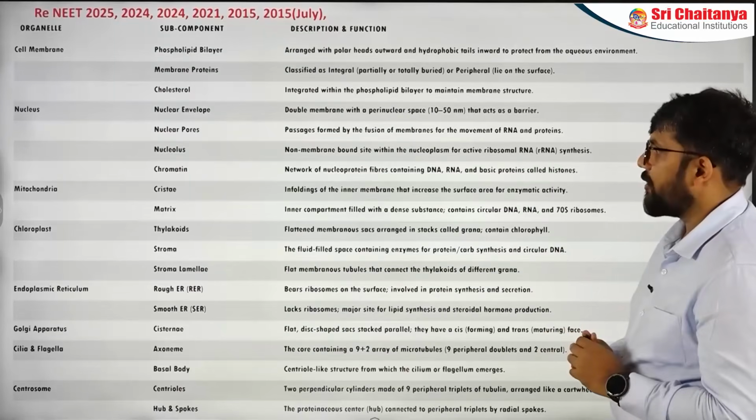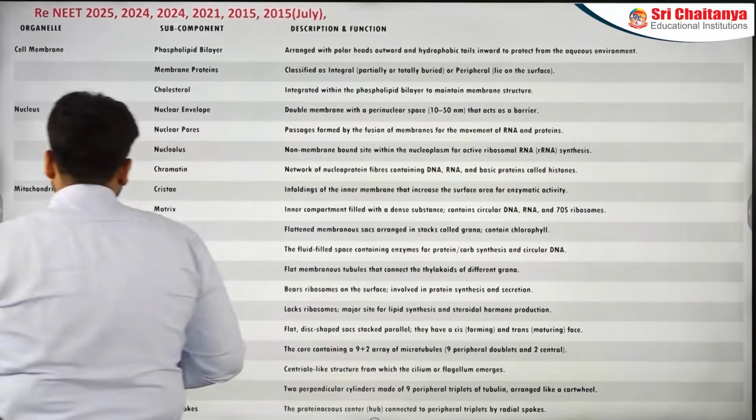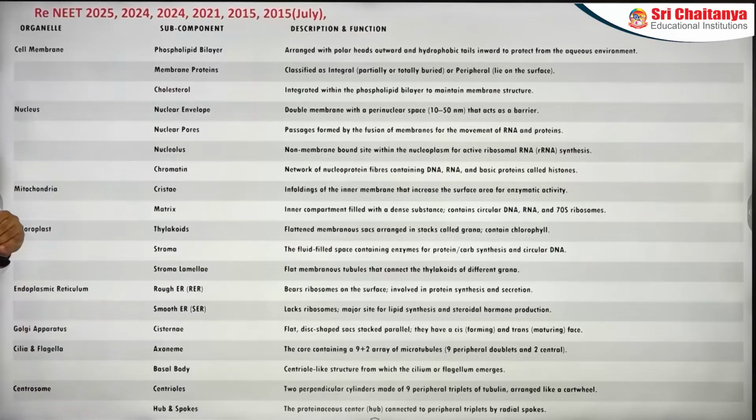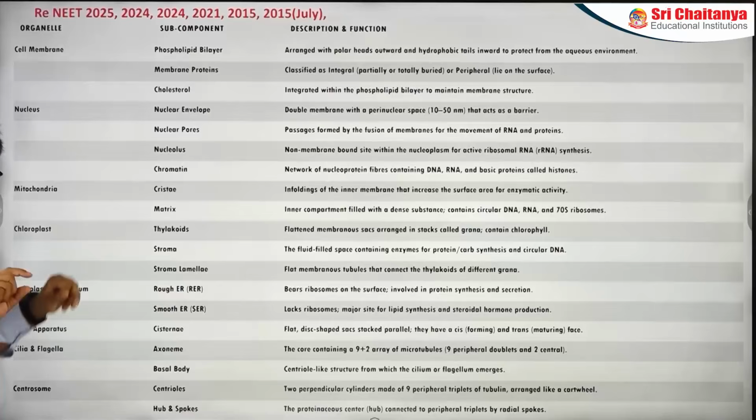Let's talk about the next part, mitochondria and chloroplast. They have to be done together. Good questions are coming from them. So about mitochondria, the cristae, the enfoldings. Remember that it resembles a word called cisternae that are actually found in ER and Golgi apparatus. Nothing to do here. Sometimes students read cisternae and cristae interchangeably. Don't do that. Important section.